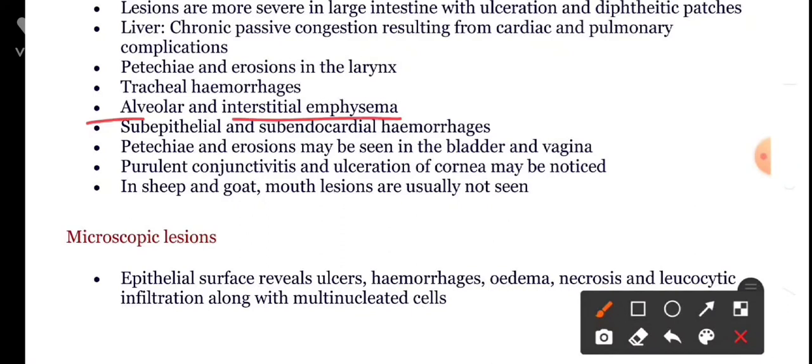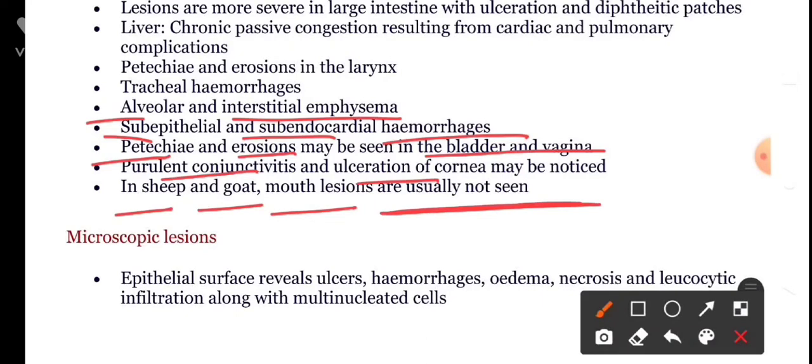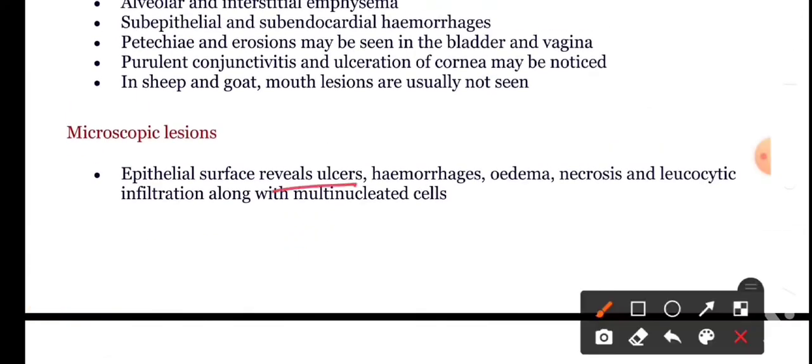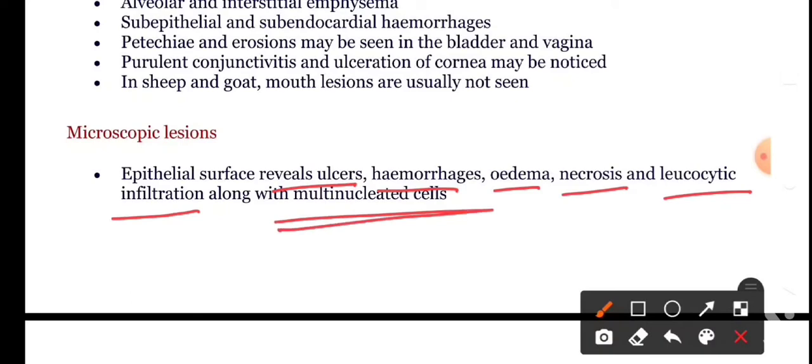alveolar and interstitial emphysema, subepicardial and subendocardial hemorrhages. Petechial hemorrhages and erosions may be seen in the bladder and vagina. Purulent conjunctivitis and ulceration of the cornea may be noticed in sheep and goats. Mouth lesions are usually not seen. Microscopically, the epithelial surface reveals ulcers, hemorrhages, edema, necrosis, and leukocytic infiltration along with multinucleated cells.